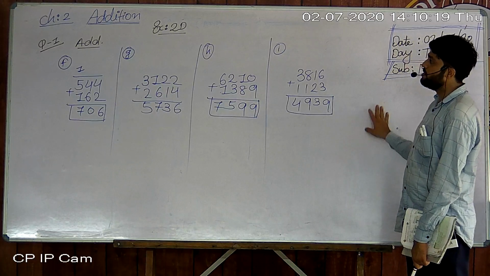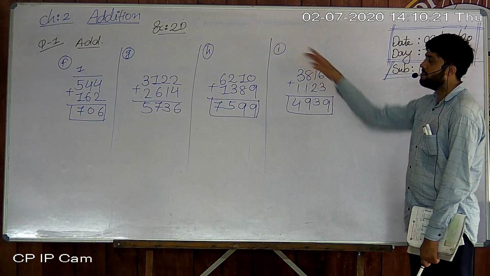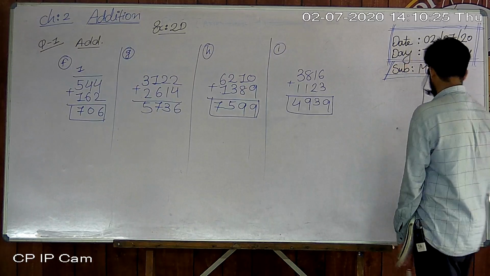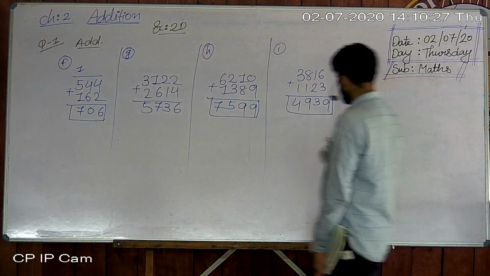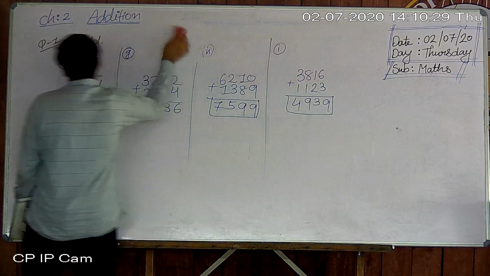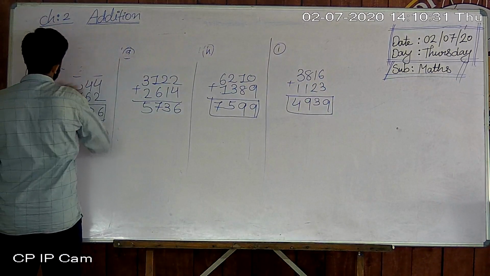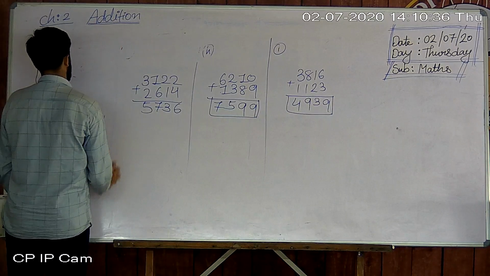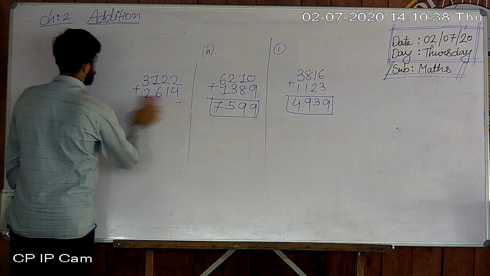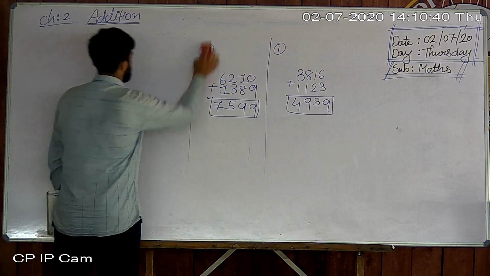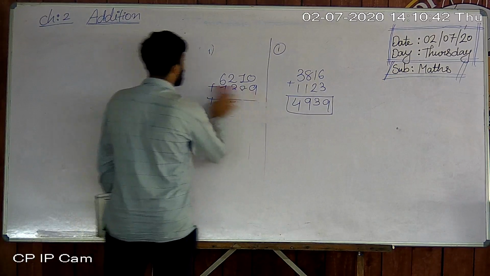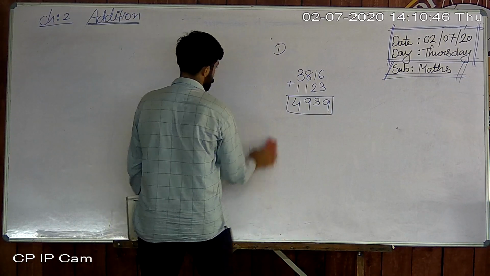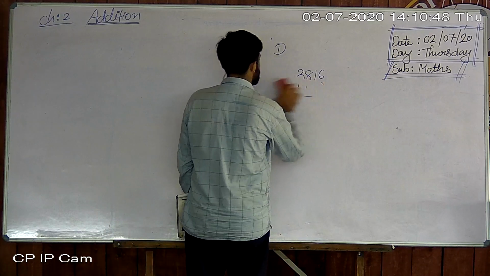Okay. So students, here your exercise number 2D is finished. Now we are going to a new topic. What is the new topic? I'll teach you now, and anyhow you will learn. All students, listen carefully. You know very well, we have already learned two to three times addition word problems.